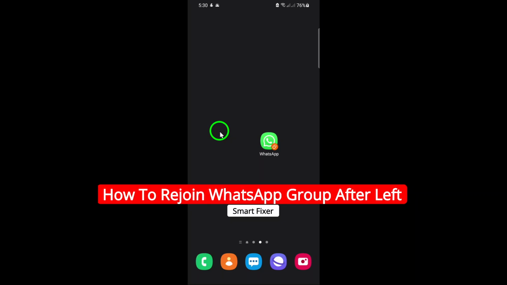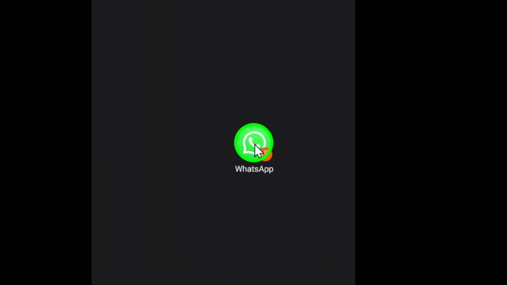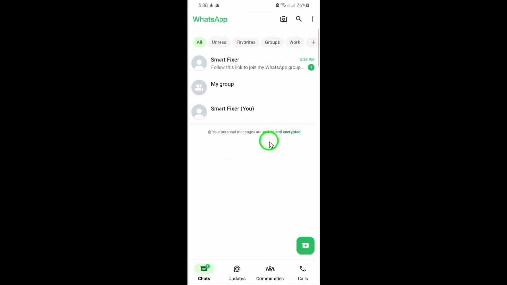Today, we're going to tackle a common issue many of us face: how to rejoin a WhatsApp group after you've left it. Whether you accidentally exited or decided to take a break, getting back in is easier than you think. First, open the WhatsApp app on your device. This is where your journey begins.